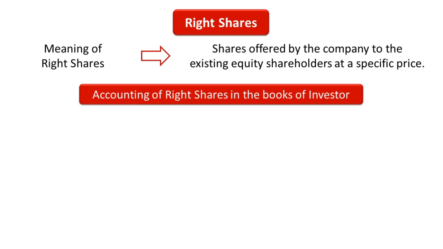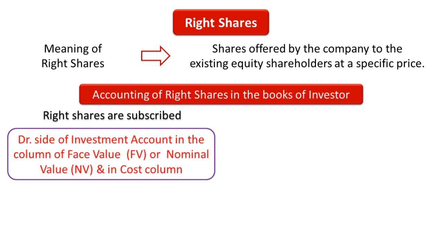We have to remember 3 important points for right shares for the accounting part. The first one is, right shares are subscribed by the investor. Then we have to record on the debit side of investment account in the column of face value or nominal value, and we have to also record the cost paid in the capital column or cost column of investment account.